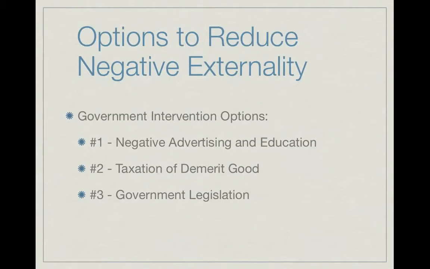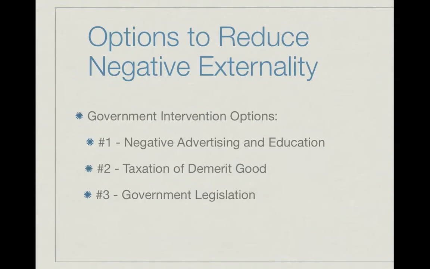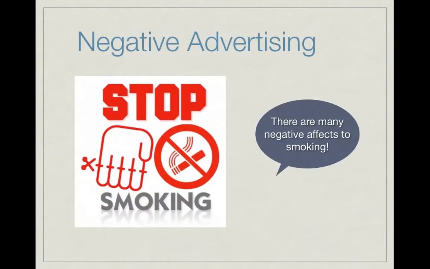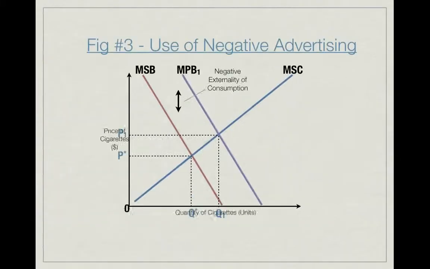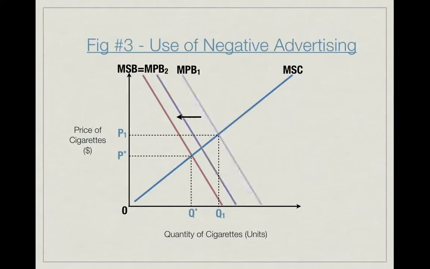There are a number of options to reduce or eliminate the externality. This includes negative advertising and education, the taxation of the demerit good, and government legislation. The government may choose to use negative advertising in the attempt to reduce demand and to shift the marginal private benefit curve to the left as close as possible to the marginal social benefit curve. This reduces the externality. Shifting the marginal private benefit curve to the left will reduce the quantity to the socially optimal levels.